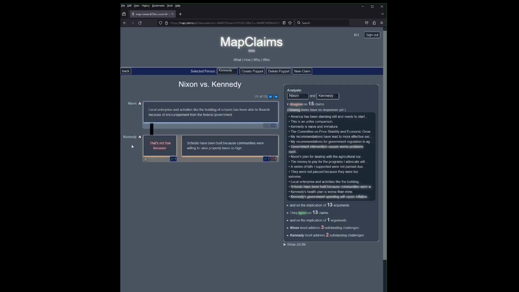Kennedy says no, that's not the reason. Schools have been built because communities were willing to raise property taxes so high.